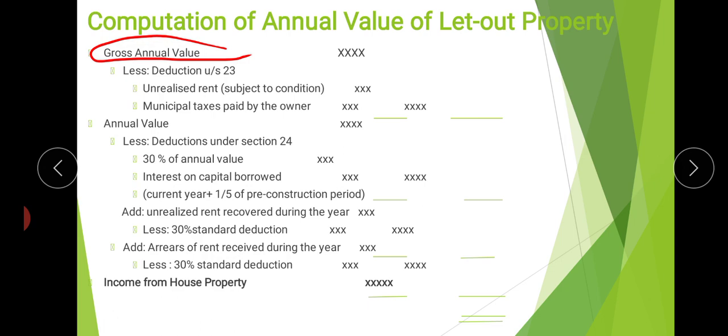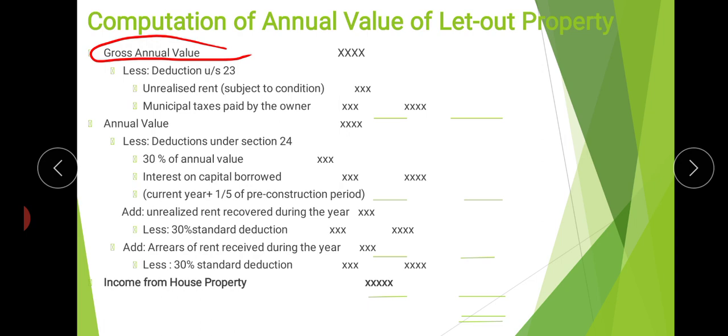Then one more deduction here, that is interest on capital borrowed. Any amount which is raised as capital for constructing a building, interest on such capital can be claimed as deduction. Two important things: how much can be claimed as interest on capital? Current year interest plus 20% of pre-construction period interest.